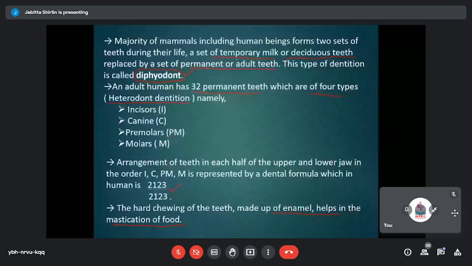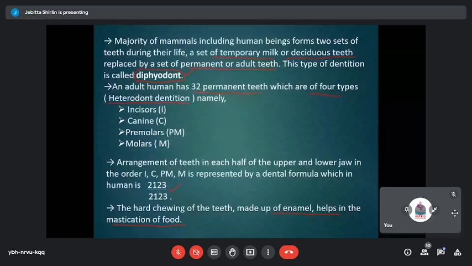You have 2 incisors, 1 canine, 2 premolars, and 3 molars in your upper jaw as well as in the lower jaw. I have mentioned the dental formula 2123 by 2123, and the chewing action of your teeth will help in mastication of our food. That will enable the food to get swallowed very easily.